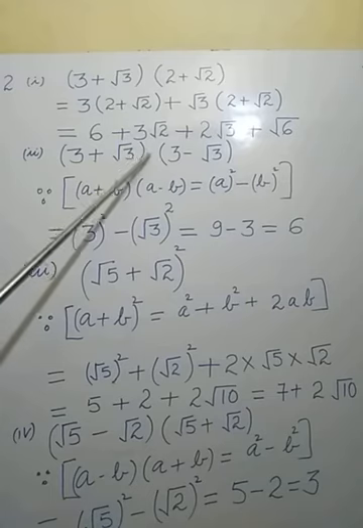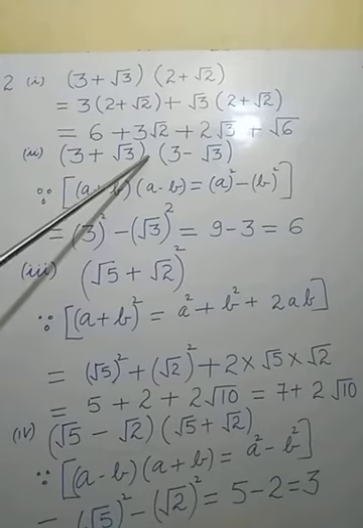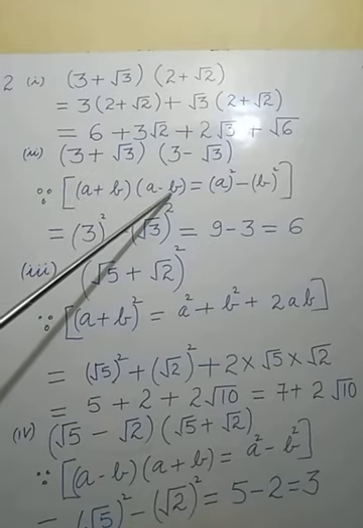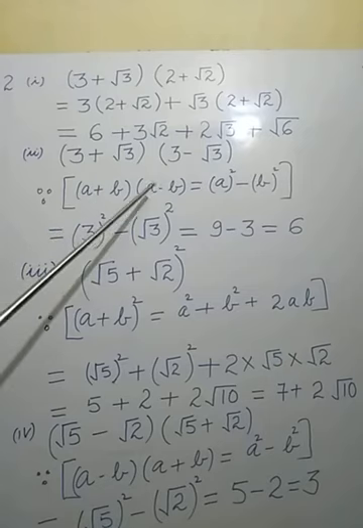bracket means there is an operation hidden here. If two brackets are there and in between the brackets no sign is there, it means we have to multiply. So the operation of multiplication is here. So in a bracket a plus b and in the second bracket the same terms are there but the sign is changed. Means a plus b and a minus b.